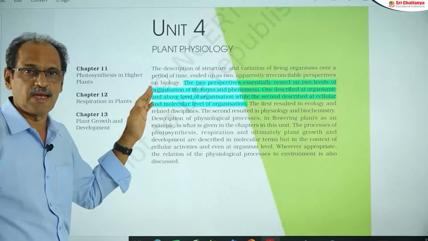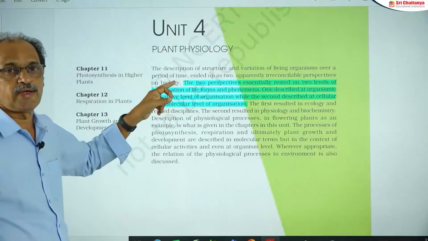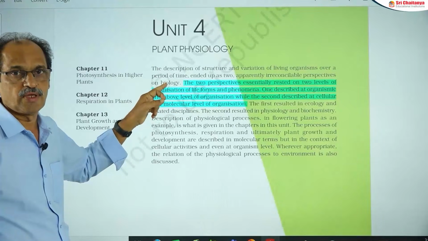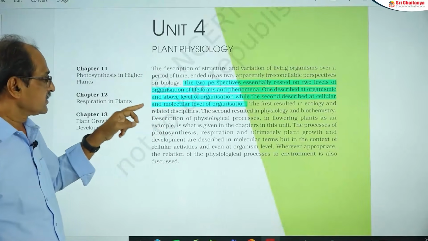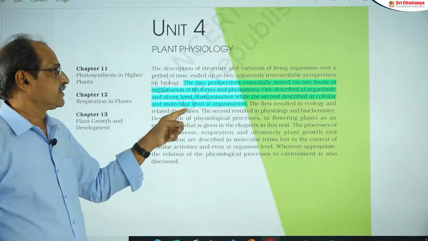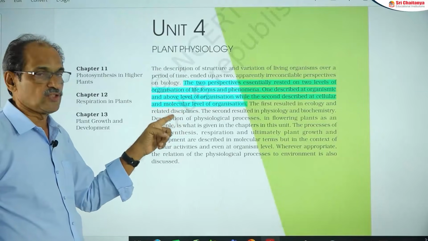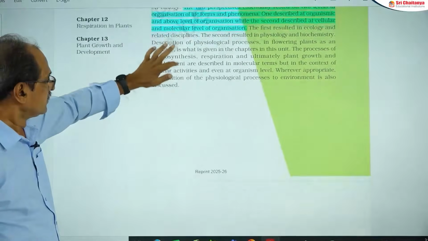That is depending upon the level of organization. Organism or above level of organism led to evolution of a branch called ecology. Next one is the cellular and molecular level of organization, which leads to the formation of physiology and biochemistry. So this is the key point here.